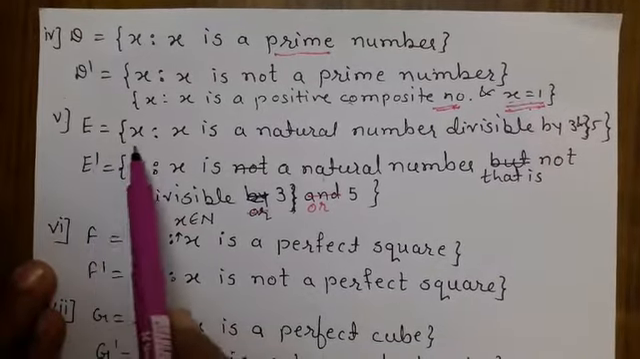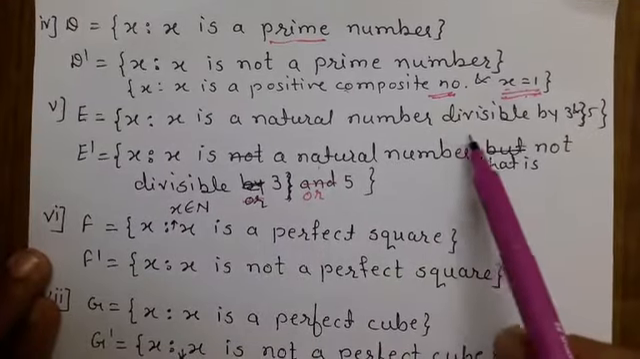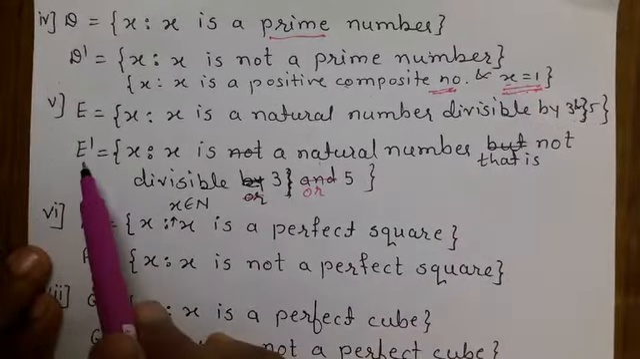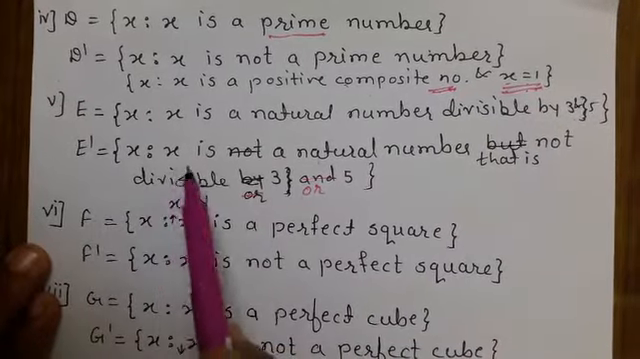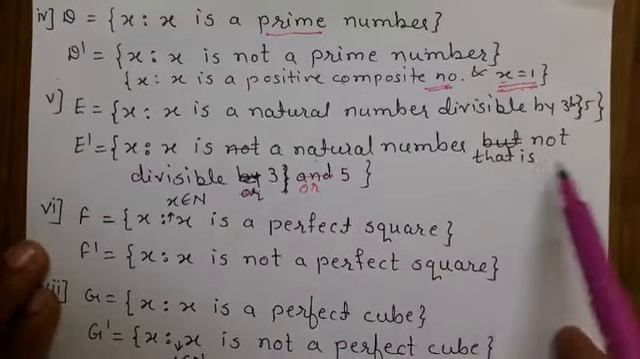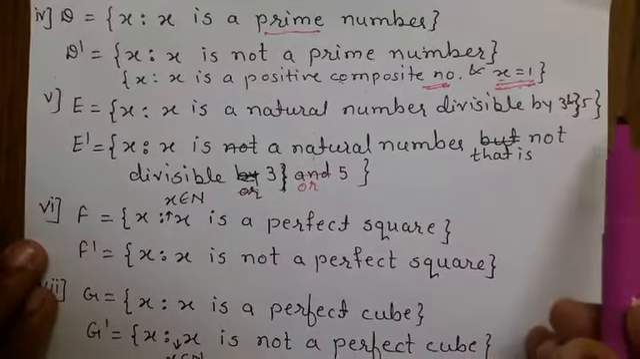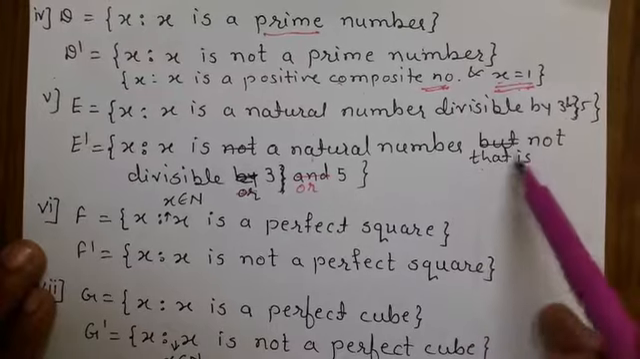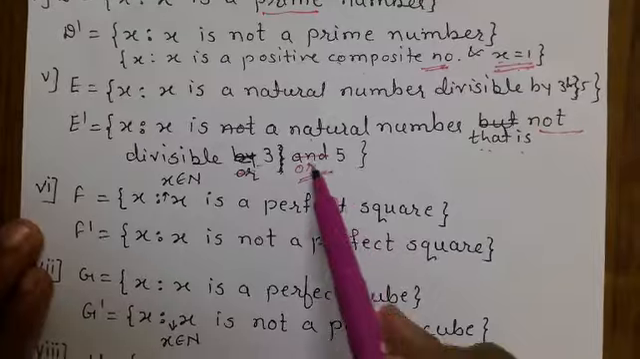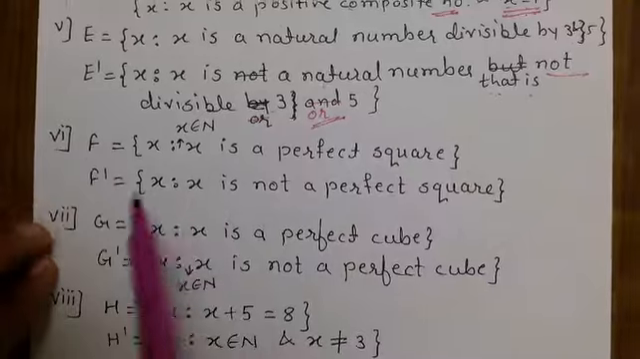Next, fifth, E is the set of all x such that x is a natural number divisible by 3 and 5. So E complement, E dash, is nothing but the set of all x such that x is a natural number, that is, what they had given as divisible by 3 and 5. So we will take that is not divisible by 3 or 5, meaning the numbers which are not divisible by 3 or 5. Opposite we have to consider.